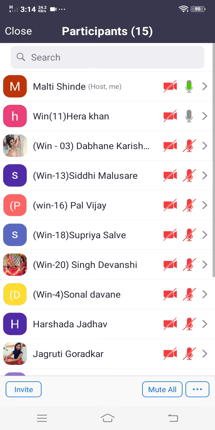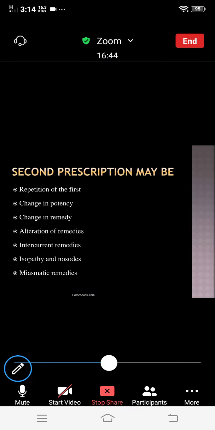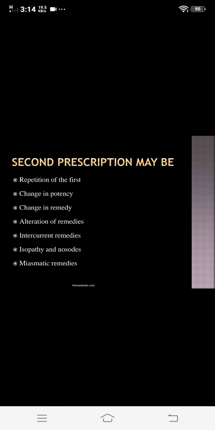Okay, so understand these 2 points, first the definition and second the need of second prescription. Now we shift towards the next point, that is the classes of second prescription. In these classes of second prescription, they explain some points and some points are present in a book. So first I will explain these classes, or the second prescription may be of different types. First we will see the types that are given in that PPT, and after this we will see the types given in the books.